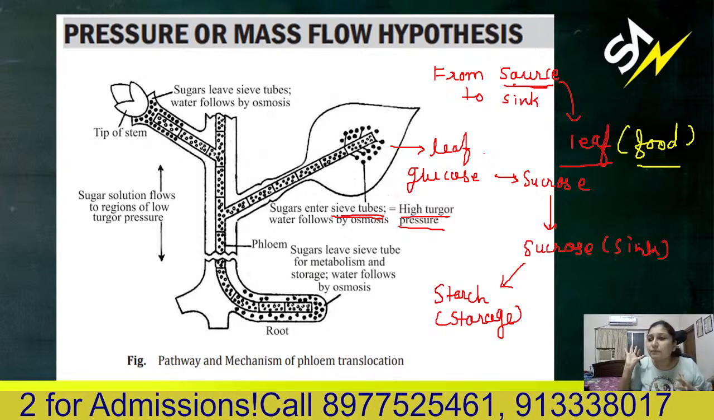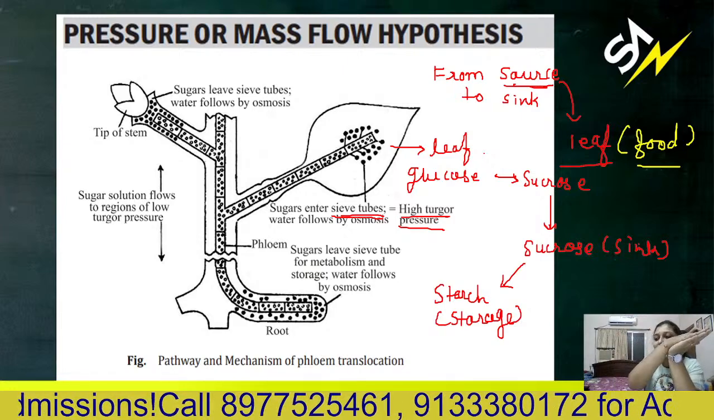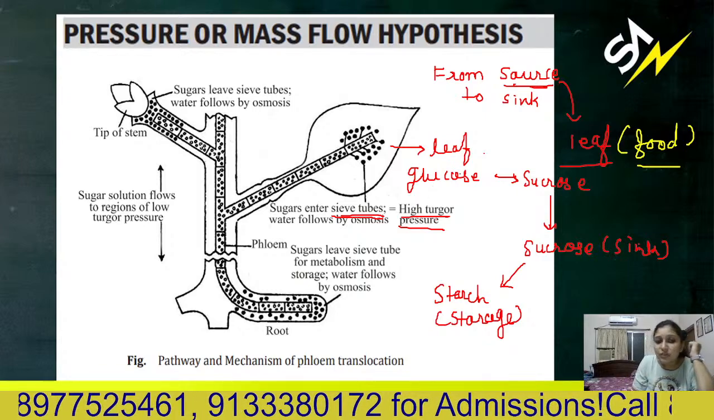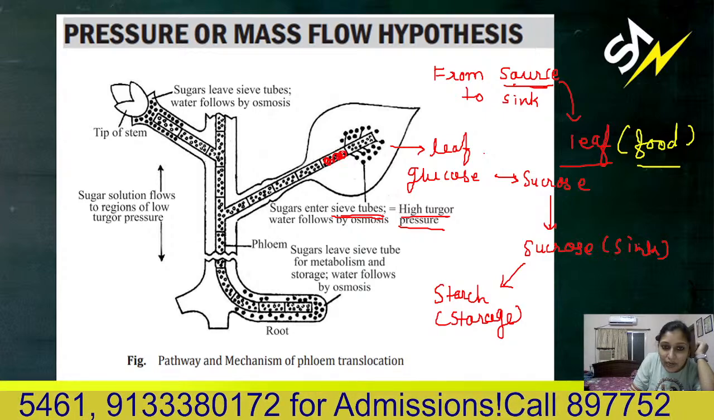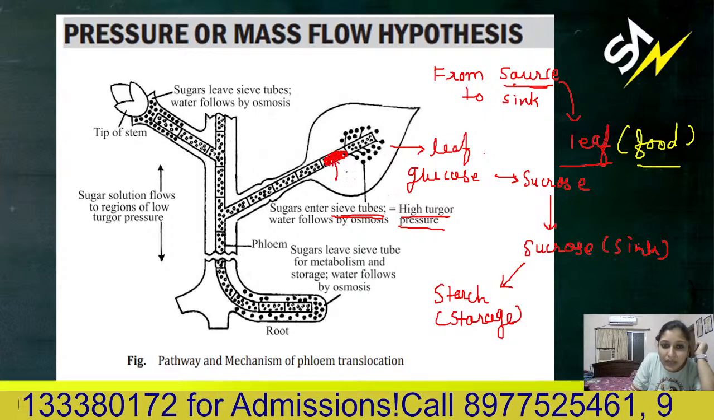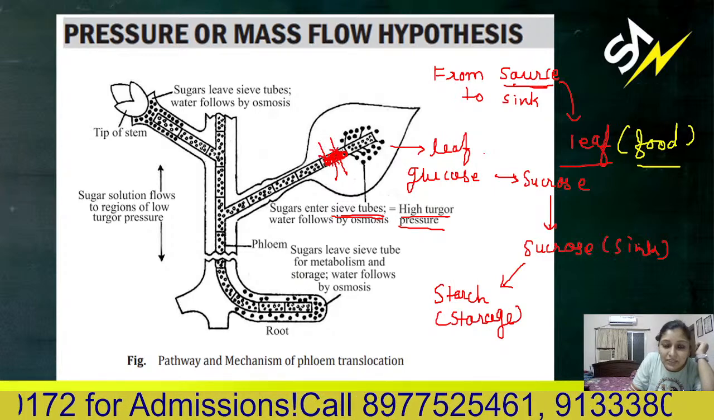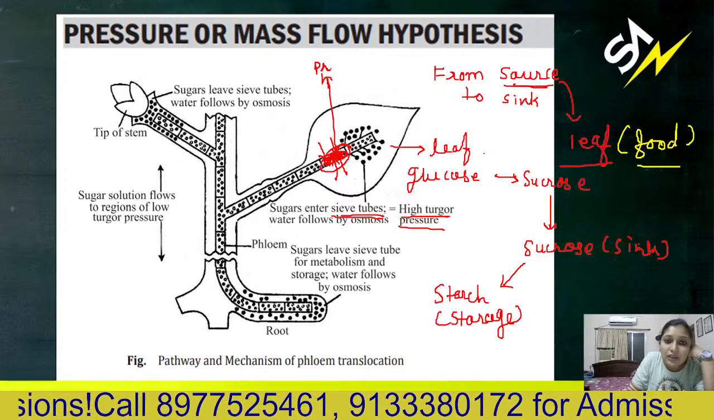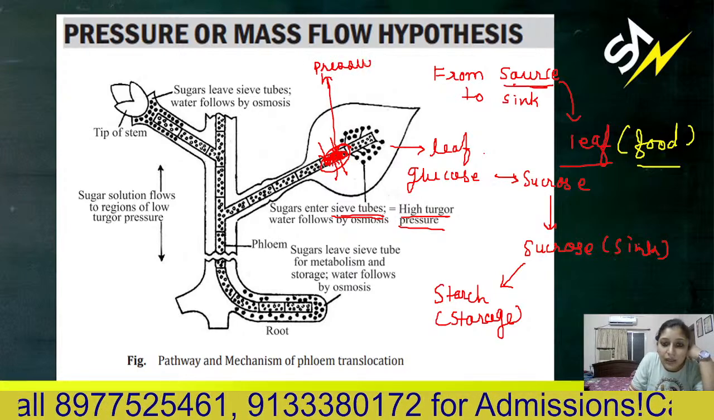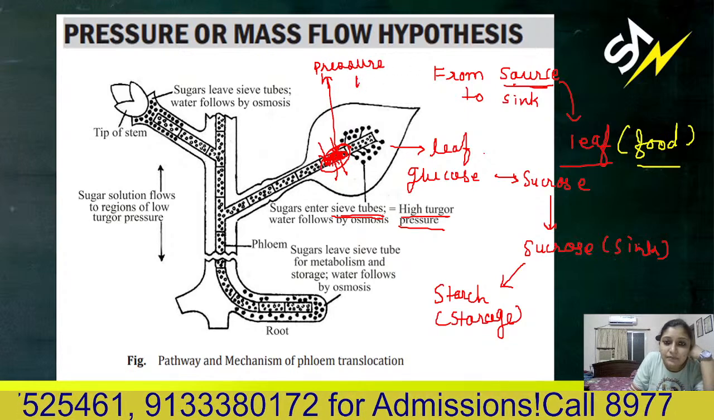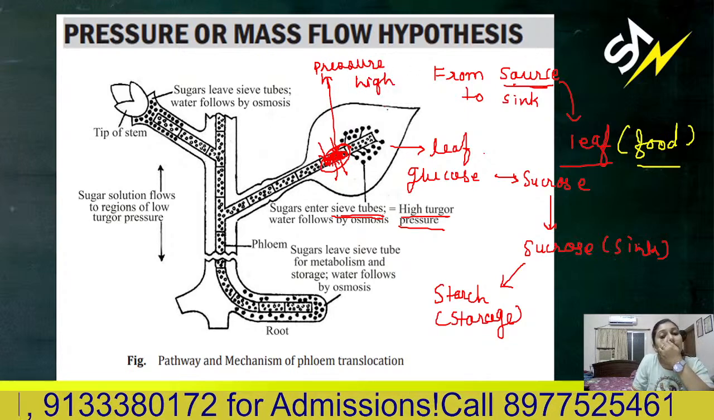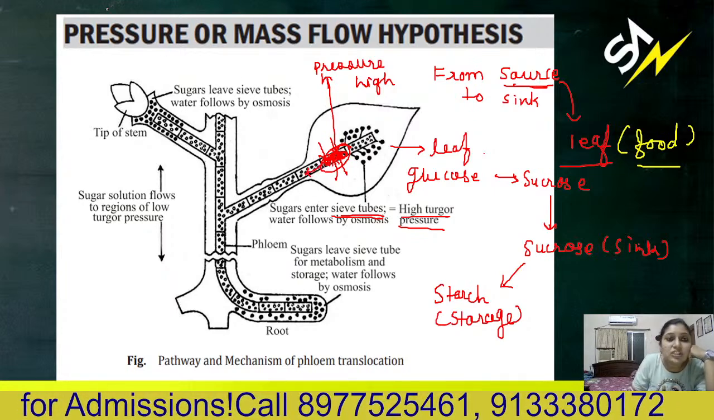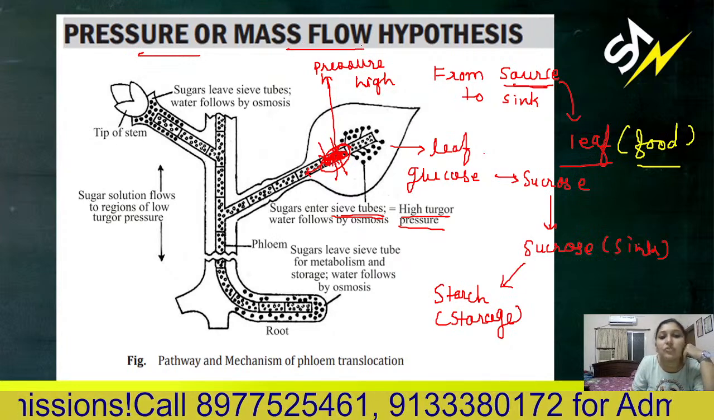Sometimes when you are giving pressure over one region, the substance moves from there to the low pressure region. For example, here it is loaded completely with sucrose, and water will enter here from the xylem itself. So here pressure is high. In this region, pressure is very high. Whenever there is a high pressure region, the substance will move to the low pressure region. That is called the pressure or mass flow hypothesis.